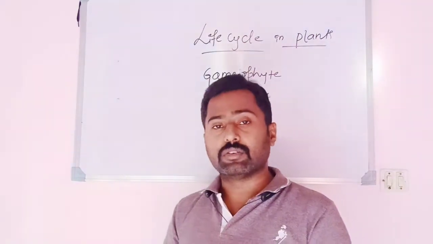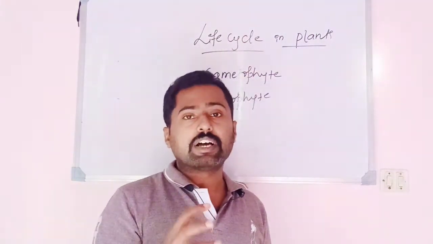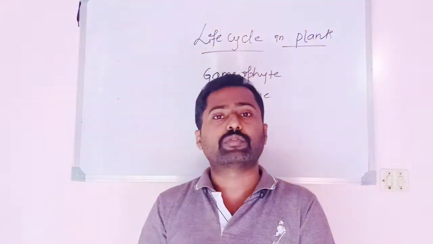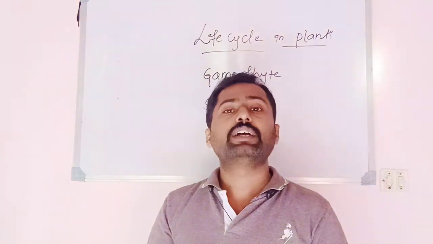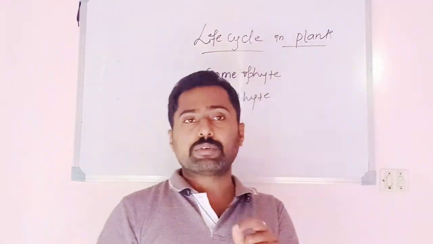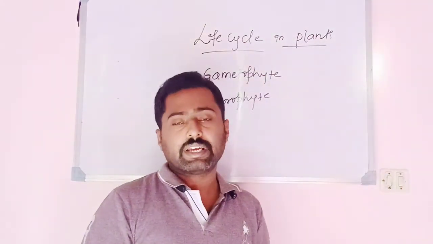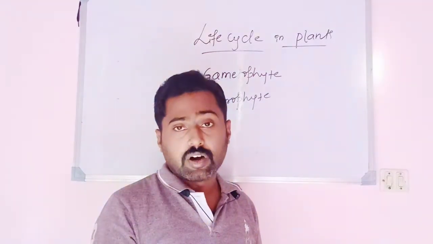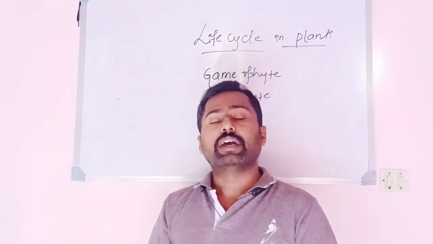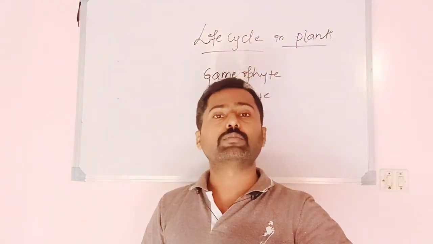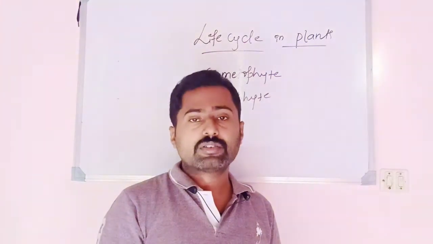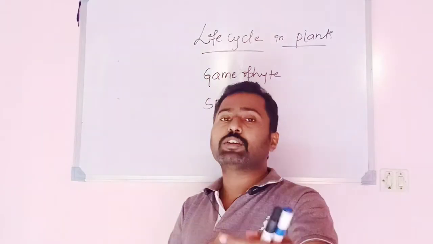But in algae, only the advanced members possess two distinct phases in the life cycle, the gametophyte and the sporophyte. In most members of the algae, the sporophytic phase is represented only by the zygote. That zygote divides by meiosis and produces spores, and the spores germinate and produce a new alga. Only the advanced algae show two distinct phases, a gametophytic phase and a sporophytic phase.